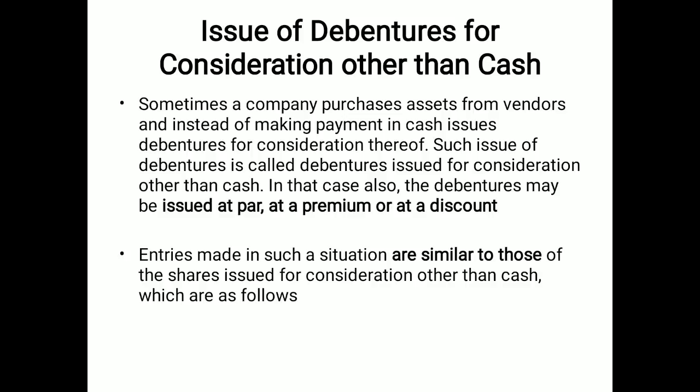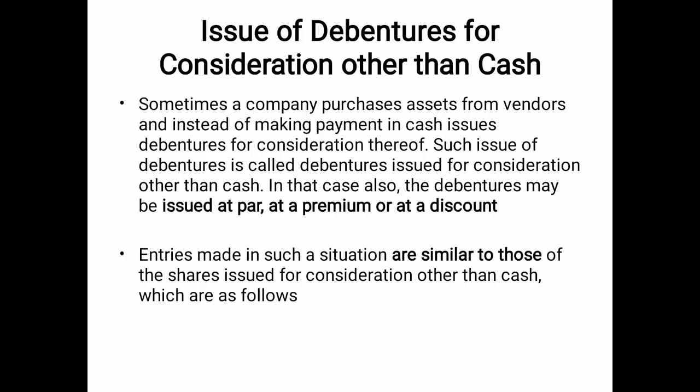Sometimes the company purchases assets from the vendor, meaning suppliers, and then the vendor account is settled without making the payment. Debentures are issued in place of payment. In that case it is called issue of debentures other than cash. It can be issued at par, at premium and at discount.